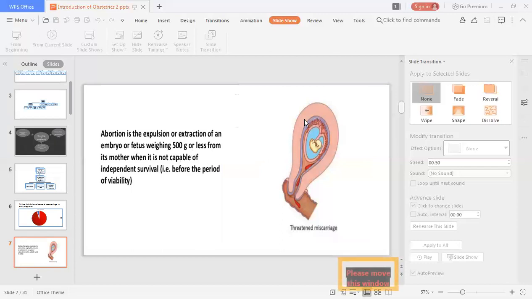If you see in this diagram, there are different varieties of abortion. There may be spontaneous abortion or induced abortion. In spontaneous, again, there are different varieties: threatened abortion, incomplete abortion, and complete abortion can be present. So that is the main cause of hemorrhage in early pregnancy.